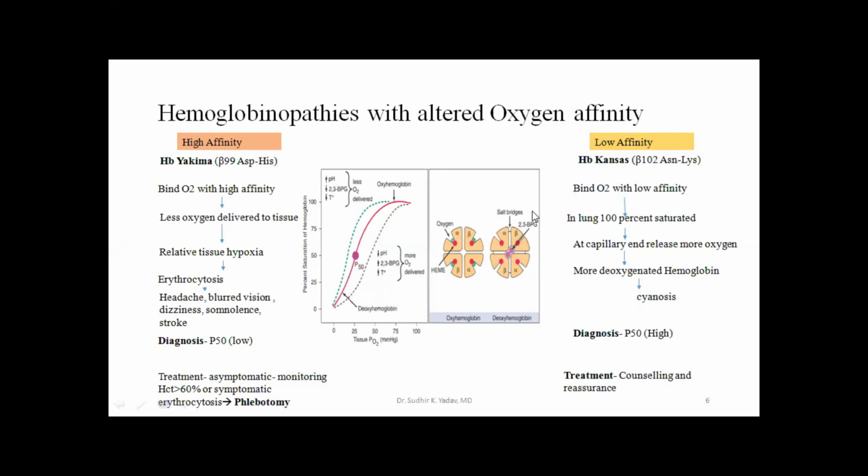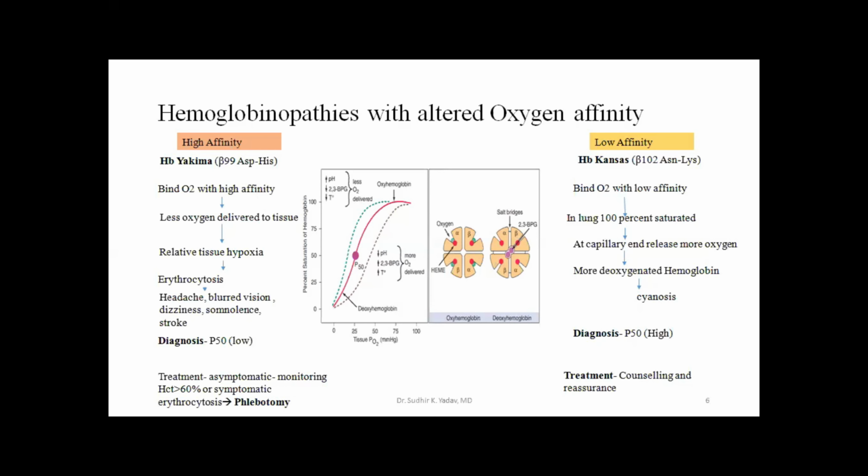But if there is a decreased interaction with 2,3-BPG, then the oxygen remains bound to the hemoglobin, and less oxygen will be delivered to the tissue. If less oxygen is being delivered to the tissue, the body feels oxygen hunger, that is hypoxia. If there is chronic hypoxia, erythropoietin will rise, and this will lead to an increase in RBC production, and this is going to manifest as erythrocytosis.